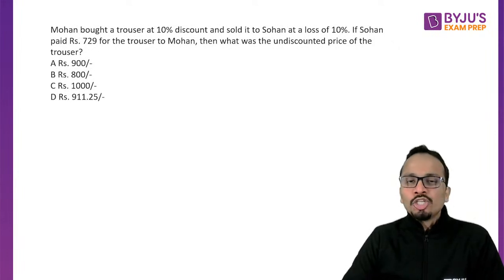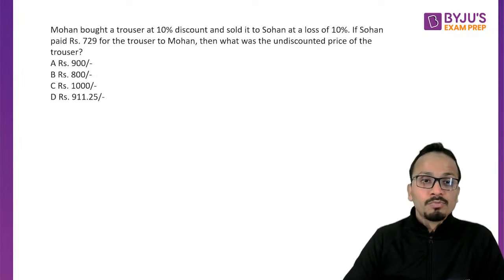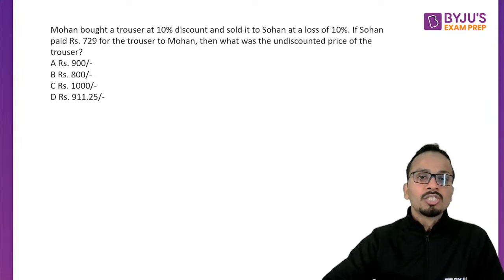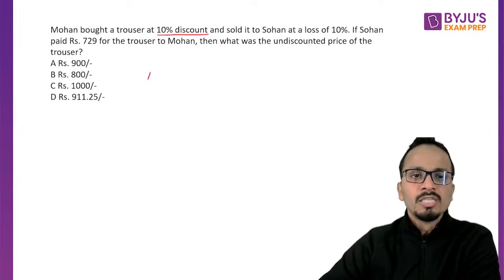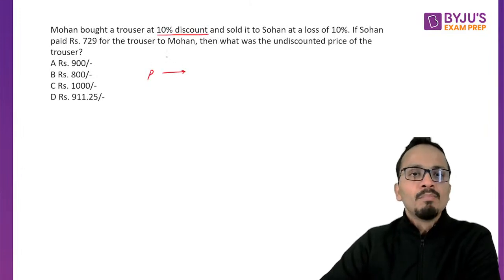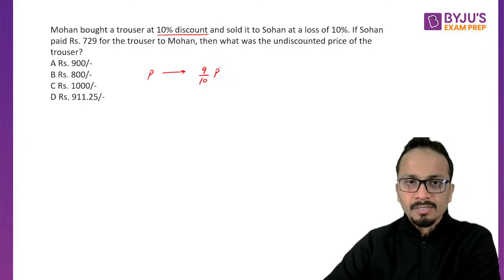Again, an easy question of arithmetic, application of percentages, profit and loss. Now Mohan bought a trouser at a discount of 10%. So let's say originally the price was P. Now Mohan bought it at a discount of 10%. That means Mohan has paid 9 by 10 of P.